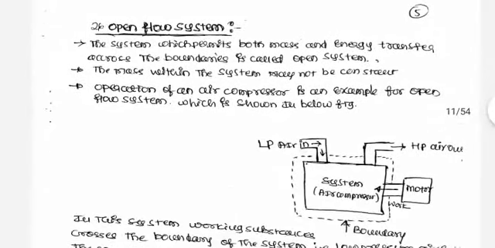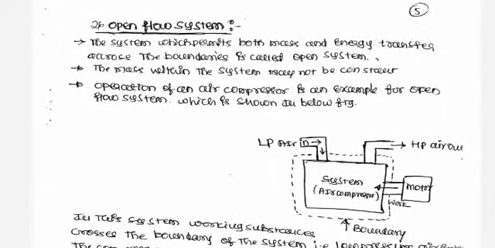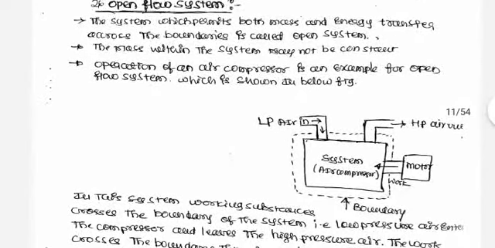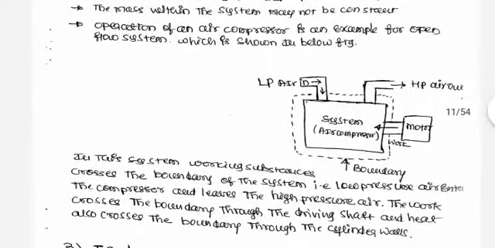Next, the open flow system. The system which permits both mass and energy transfer across the boundary is called an open system. Here mass and energy both are crossing the boundary of the system. The mass within the system may or may not be constant. An example for this is the operation of an air compressor.